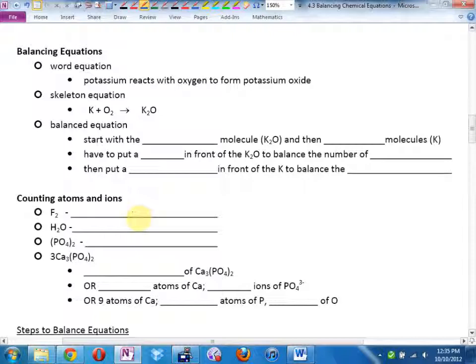Here's an example. Here's a word equation. Potassium reacts with oxygen to form potassium oxide. Here's the skeleton equation. Potassium.